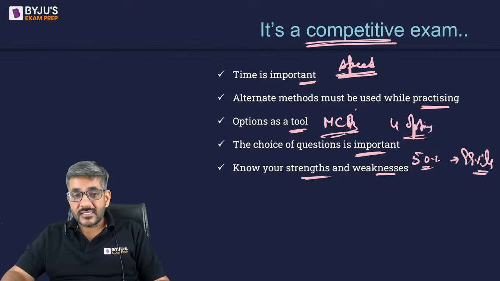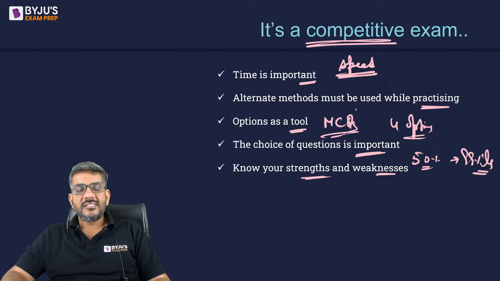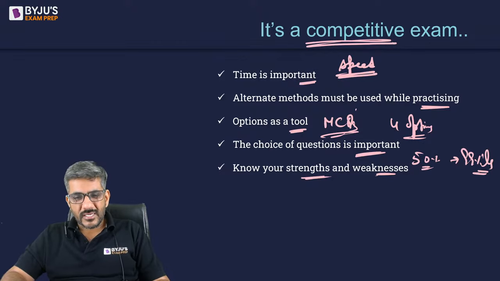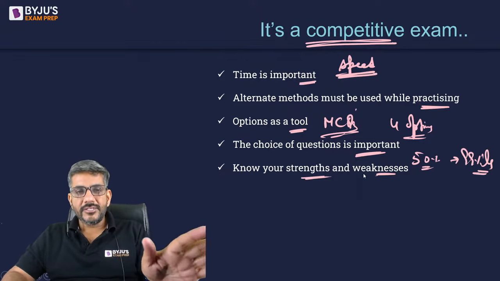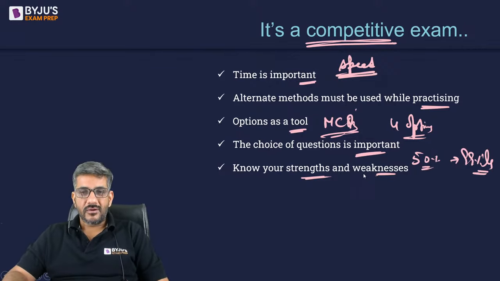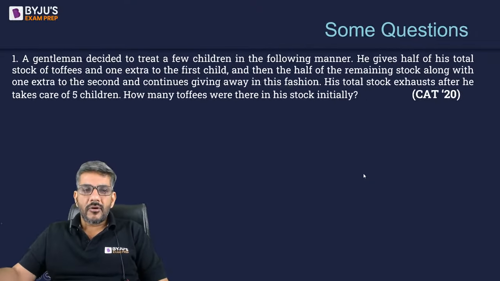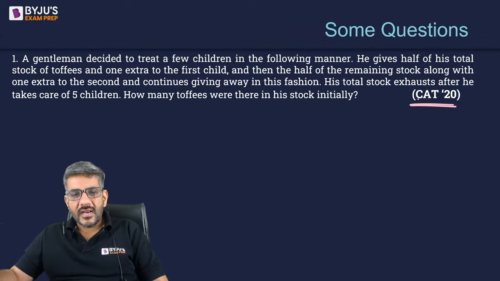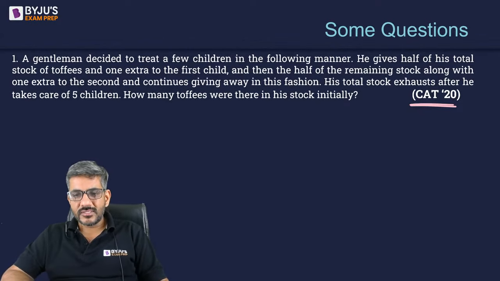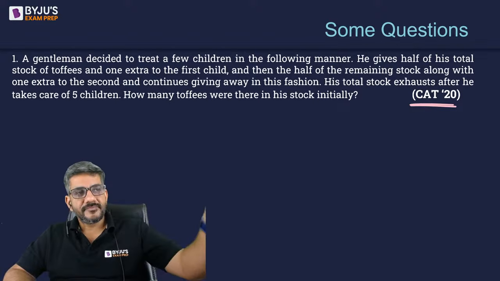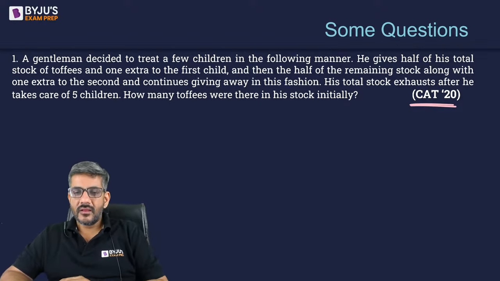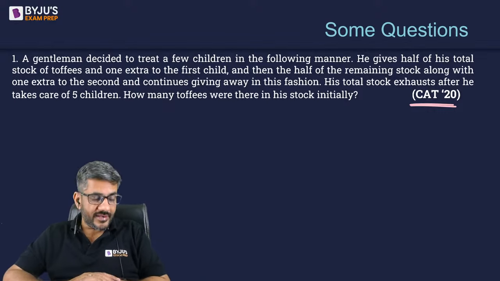Now, I just discussed alternate methods. I talked about options as a tool, a few things. Let's discuss them here. दो तीन क्वेश्चंस ही मैं डिस्कस करूंगा आपसे एक्चुअल कैट के, through which I'll just explain it to you what I am talking about. So here is the first question from CAT 2020. Try to answer this question. Give me an answer to this question. आप सब लोग एक बार करके बताइए क्या आंसर आता है आपका. A question from CAT 2020.